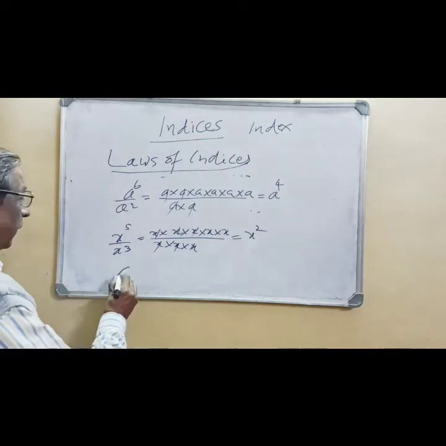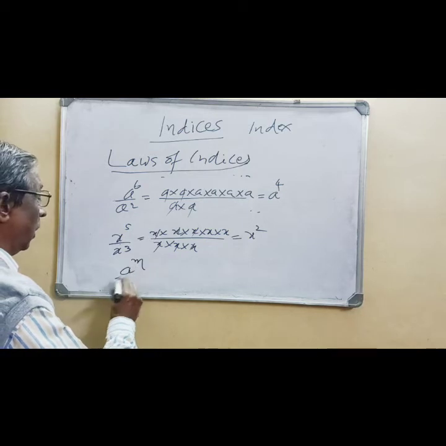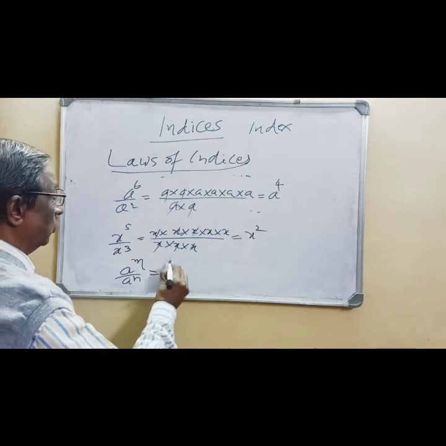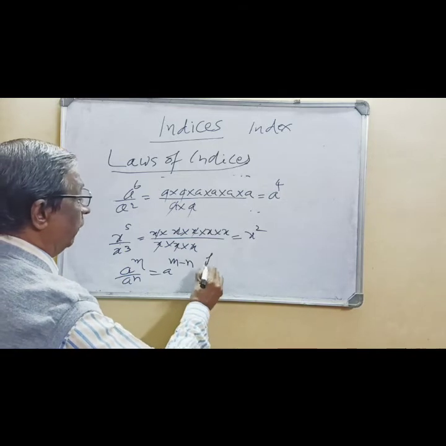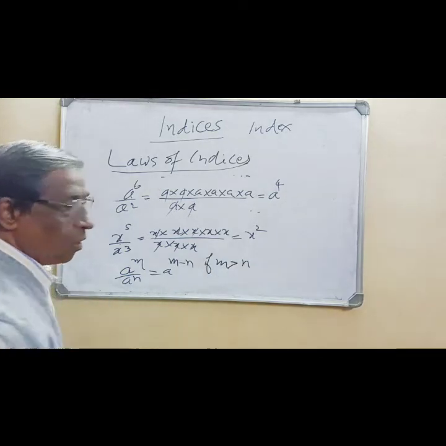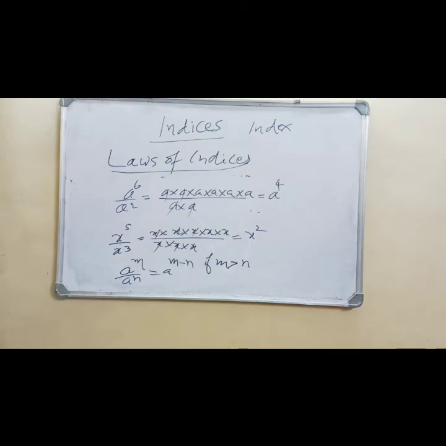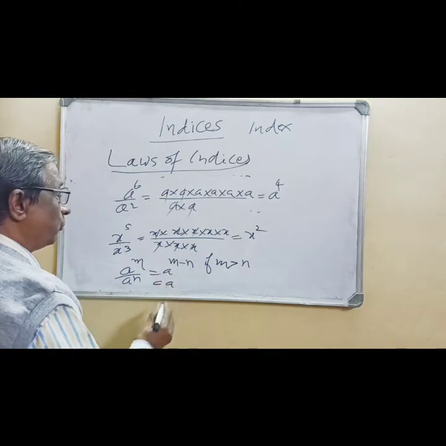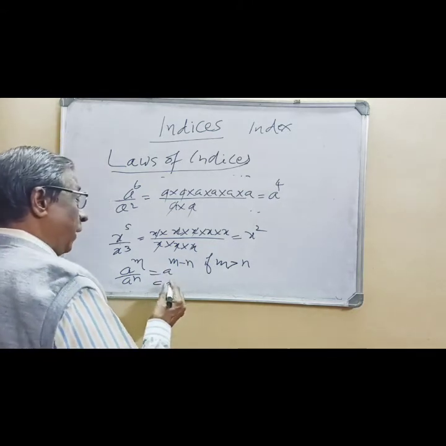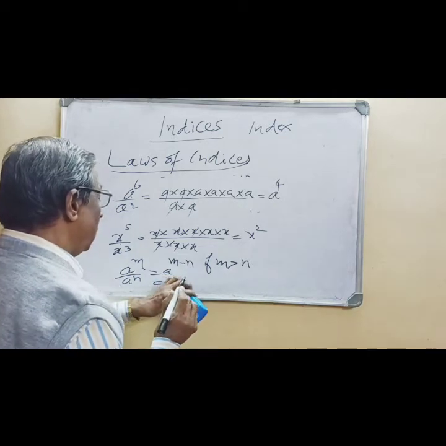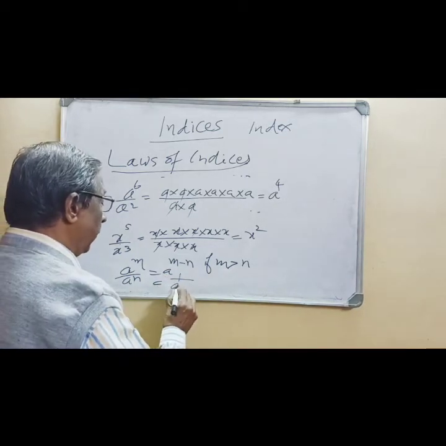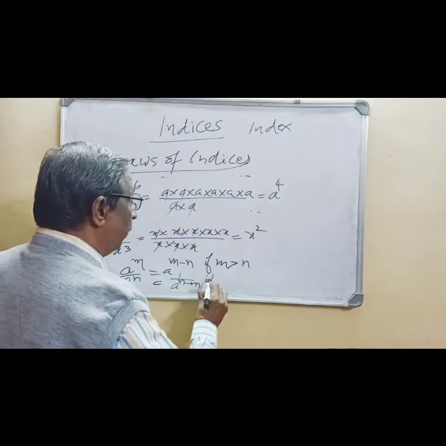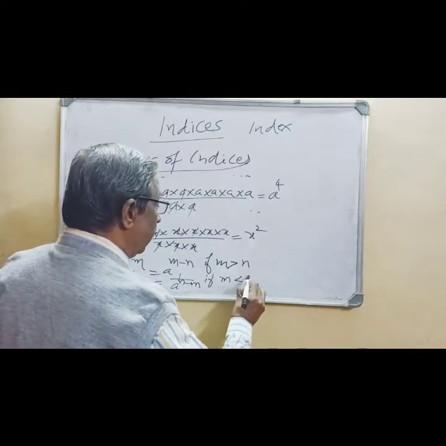So in general I can write a raised to m upon a raised to n is equal to a raised to m minus n, if m is greater than n. Suppose m is less than n, then what happens? The a remains in the denominator, so I write 1 upon a raised to n minus m, if m is less than n.